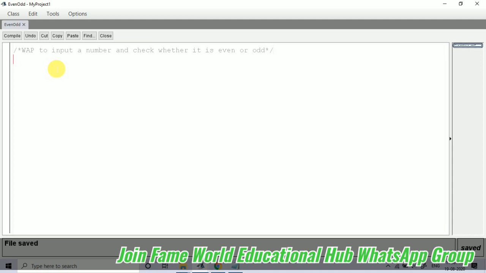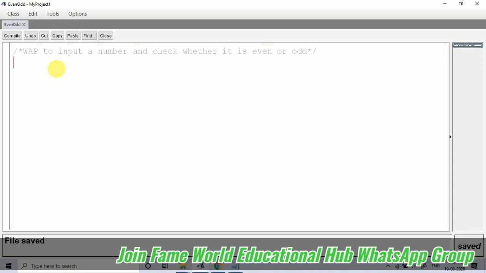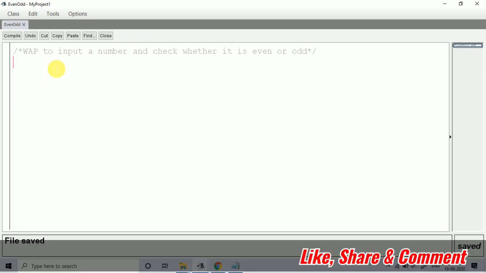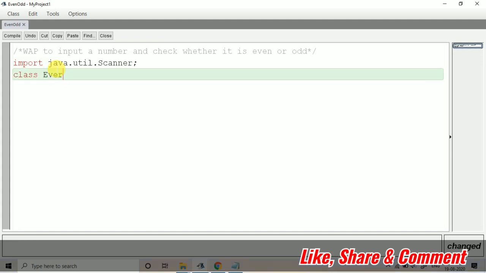Now as we have to input a number, I am going to import the scanner class, because when we are taking inputs, we need a scanner class to input a number. import java.util.Scanner; then class EvenOdd I am taking.